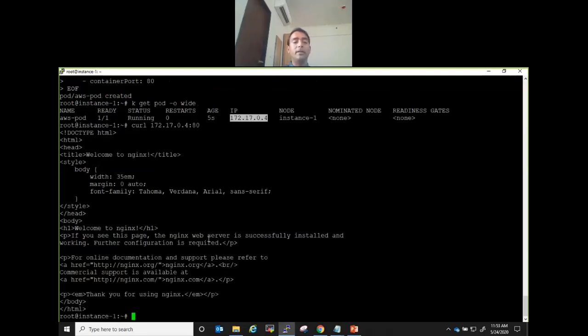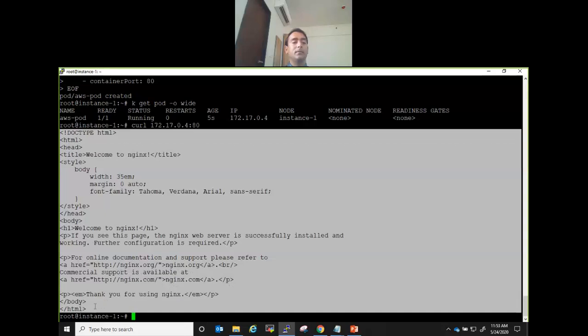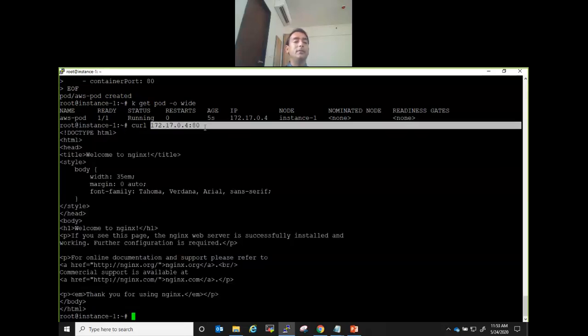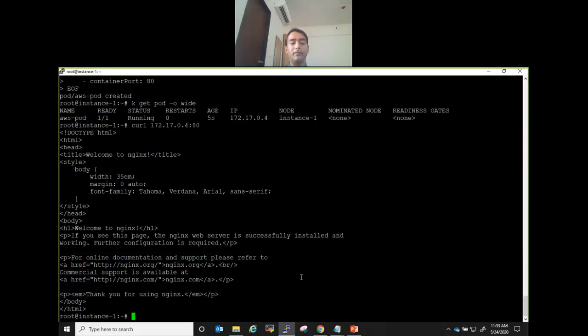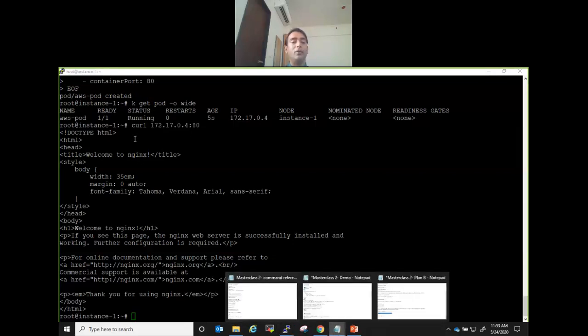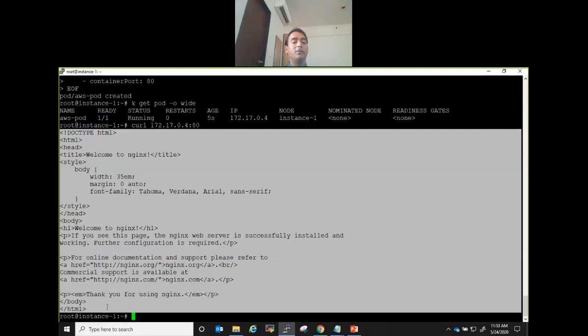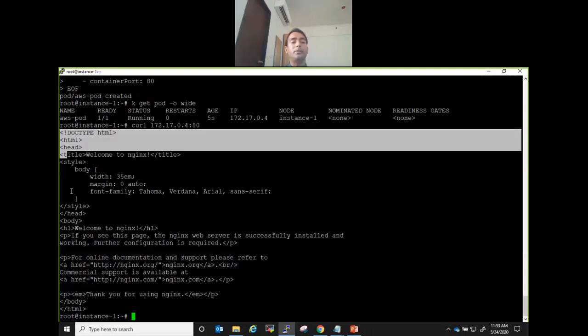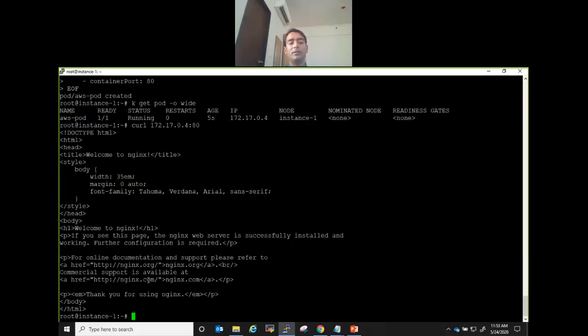If you see this page, welcome to Nginx, you're getting some HTML output, which means this application is running on port 80. This is the default index.html; any web server has some default page.